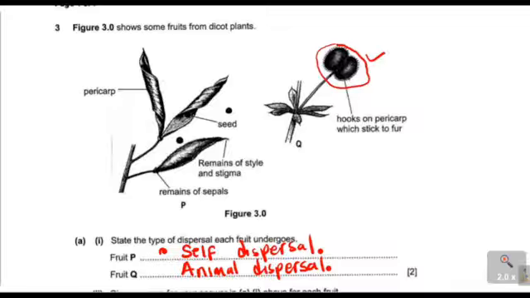Then for this one, it's just self-dispersal, such that these pericarps will become dry. Once they become dry, they will explode far away from the parent plant, and if the area where they have been dispersed has enough water and enough sunlight, they will be able to grow from there or to germinate. So we have answered our question A1. Let us now move on to our second question.